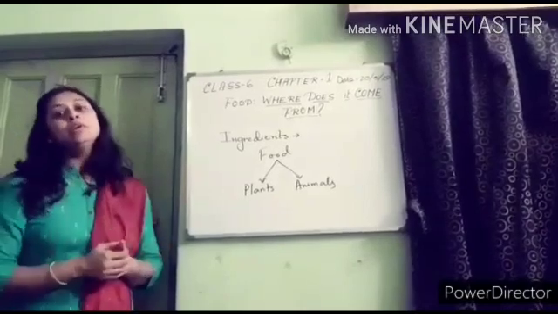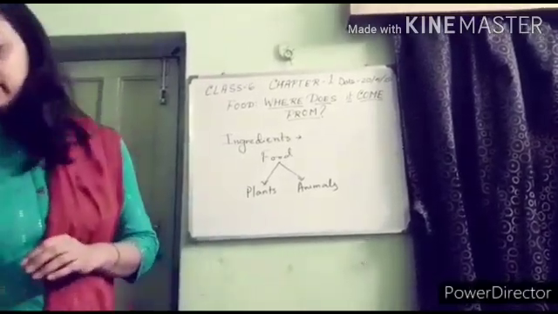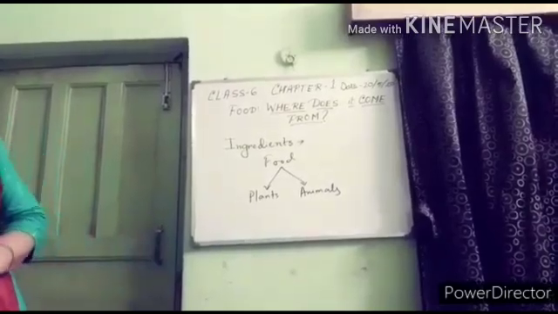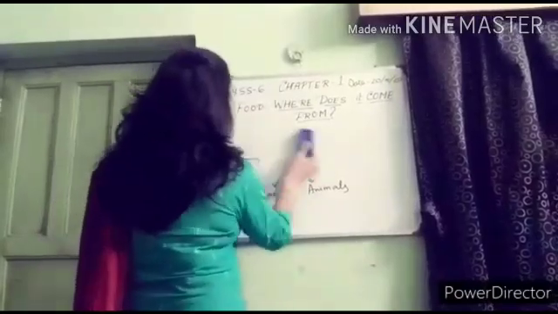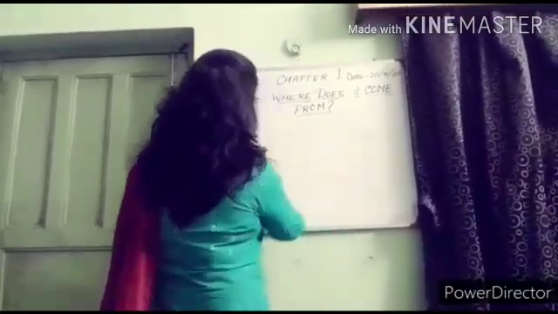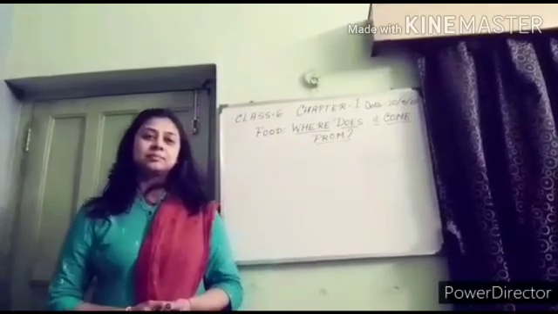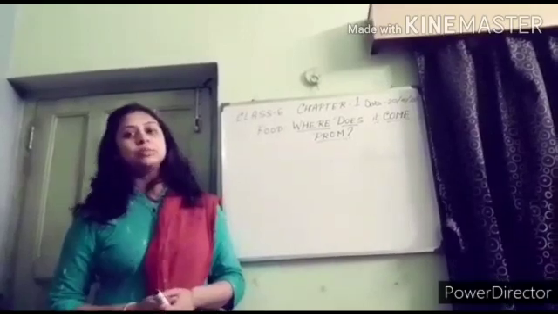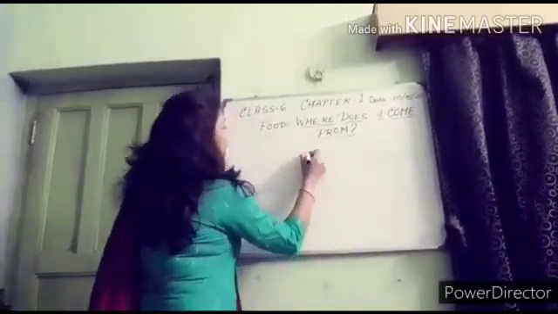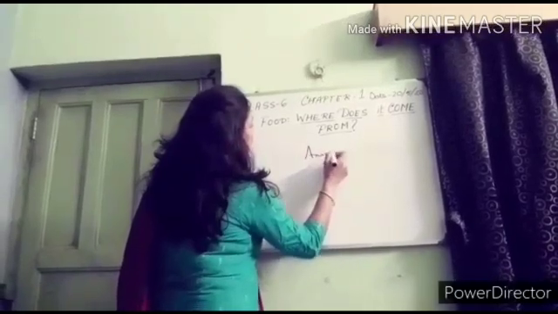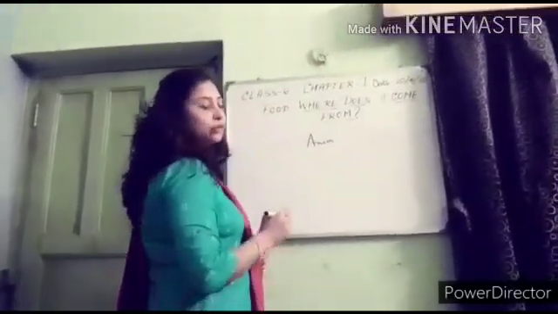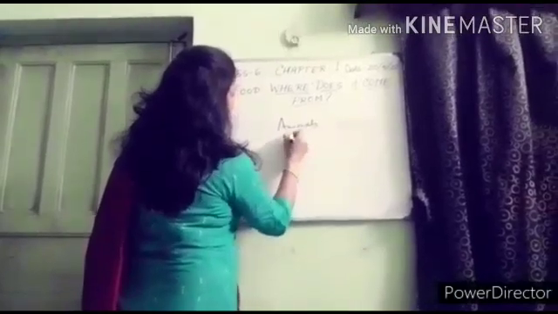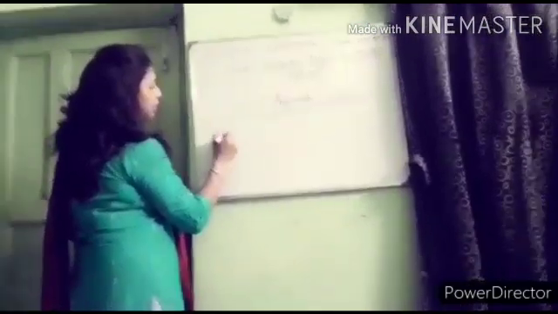Now, the classification of the animals depends on their food habits. Now I am discussing the classification of animals on the basis of their food habits. Animals can be classified into three main groups on the basis of their food habits. Number 1, herbivores.